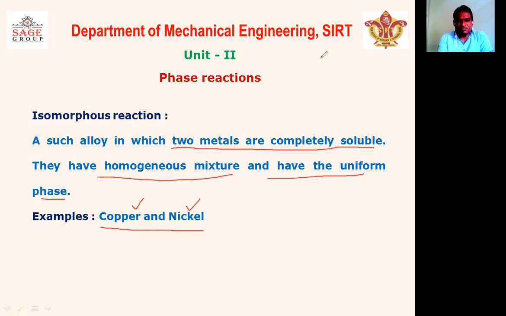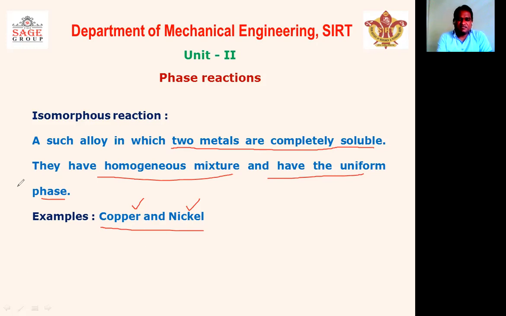In the case of metals, copper and nickel, when nickel is added to the copper up to 100%, both are mixed with each other completely. They are completely soluble, they have a homogeneous mixture, and we can say that they have a uniform appearance. That system is known as an isomorphous system.